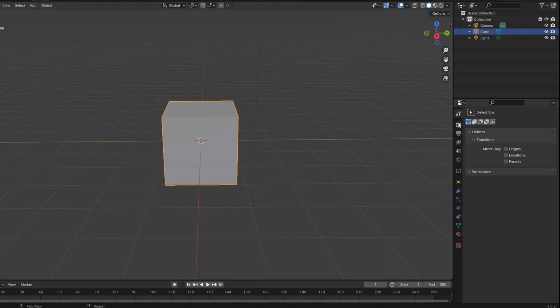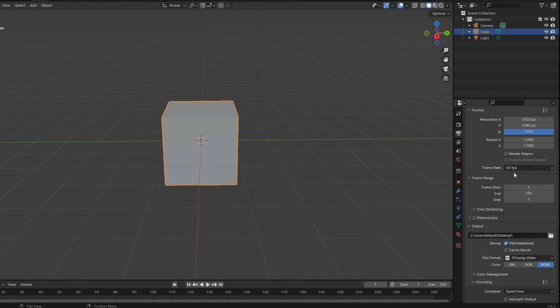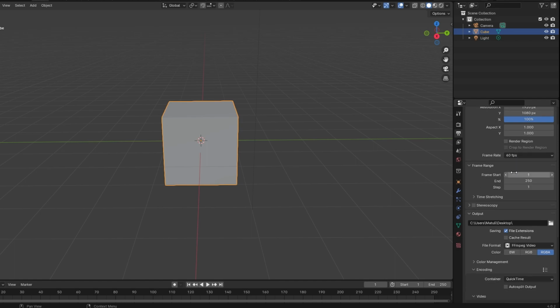Navigate to the Output Properties tab. Modify resolution, aspect ratio, and frame rate according to your preferences. For higher quality, consider setting the frame rate to 60 frames per second. Specify the frame range. To render the entire animation, set it from frame 1 to your desired end frame.